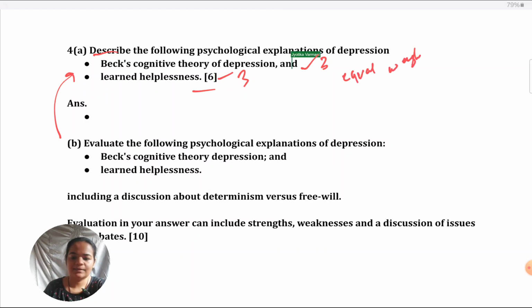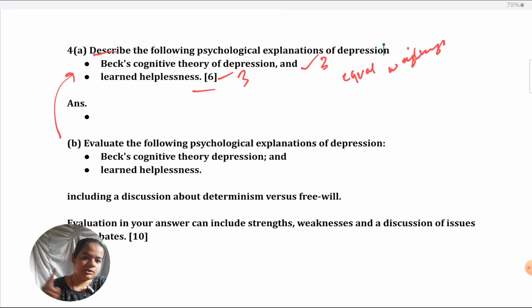Some students, either they've learned one of these better, so they write a lot about it, or when they start, they have a lot of time, so they write elaborately on Beck's theory, then they're running out of time, they go into stress, they write hardly anything about learned helplessness. Or because of the study on learned helplessness by Seligman, they write a lot about that and hardly anything about Beck's theory. All these approaches are wrong.